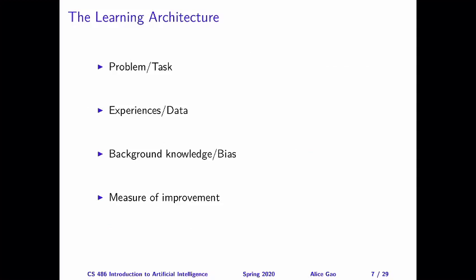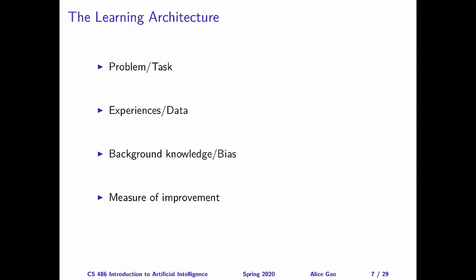Third, we often have some background knowledge, and this background knowledge is going to bias our agent. The agent is going to make some assumptions about the world and even make some assumptions about this task. Now, you might think that such a bias is not right. We should not have a bias, but you will see later on that having a bias is necessary for us to solve certain problems. Finally, we need a measure of improvement.